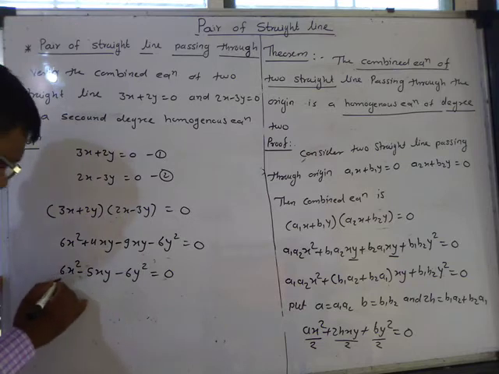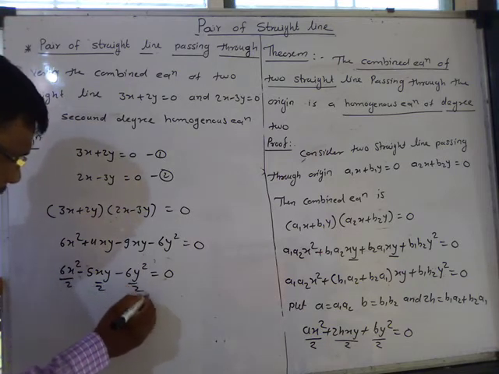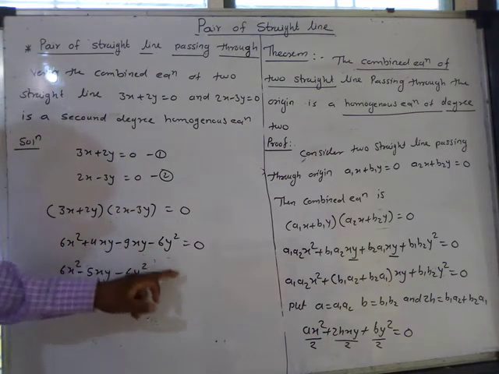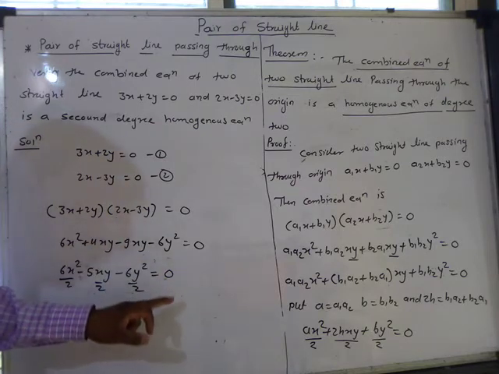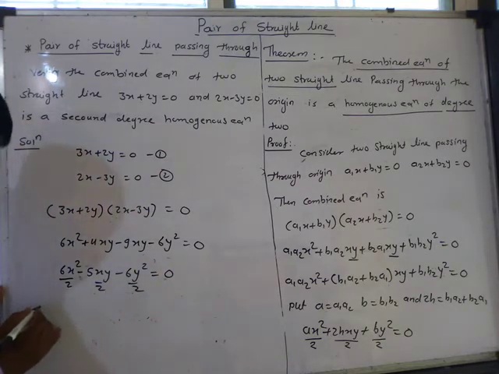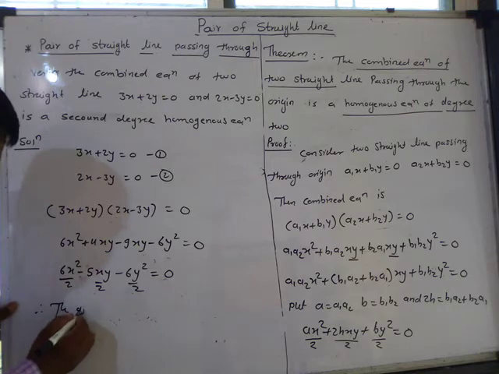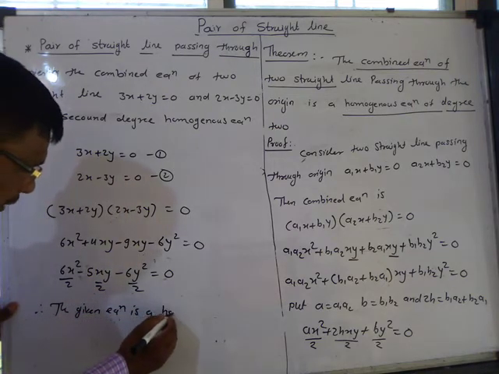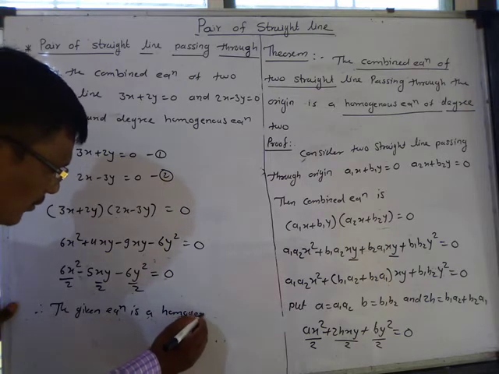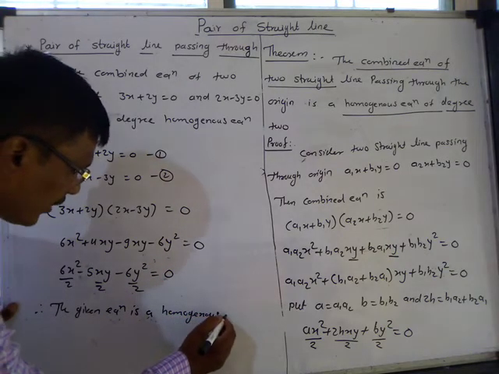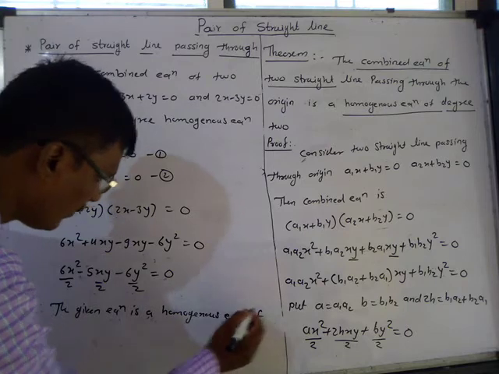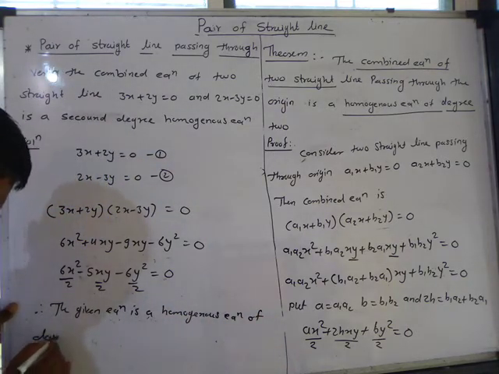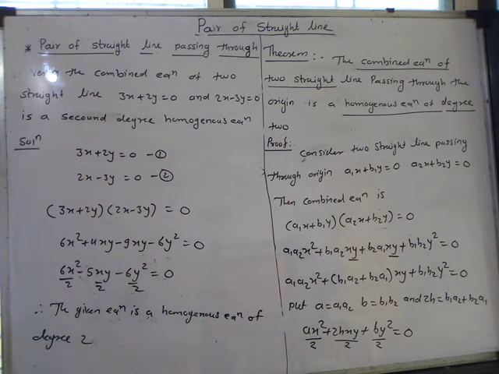Therefore this is a homogeneous second degree equation. So the given equation is a homogeneous equation of degree 2.